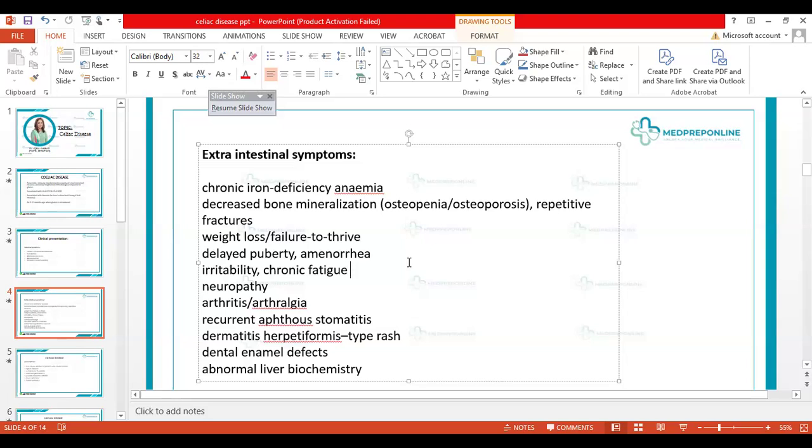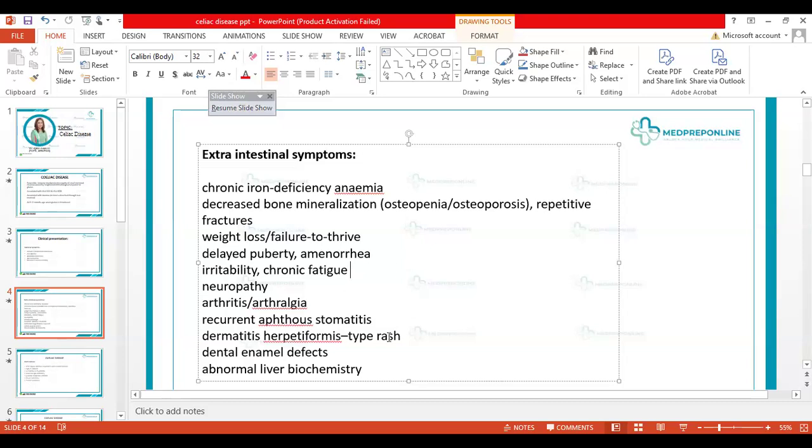Recurrent stomatitis. You see that we have certain children who are getting repeated mouth ulcers. Once in a while, it's okay. The child can get mouth ulcers in any kind of infection, in any kind of stress condition as well. But recurrent and persistent stomatitis, aphthous ulcers, these are a common complaint as well.